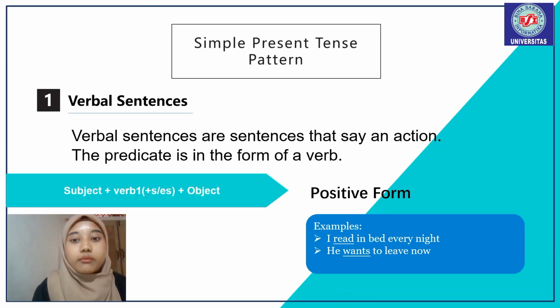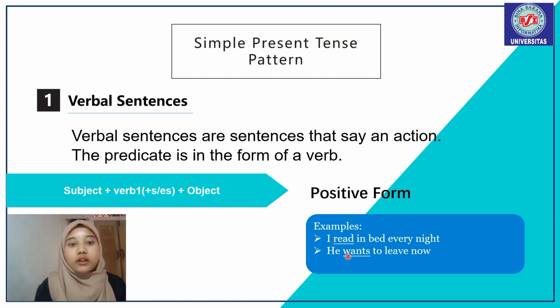Next, the simple present tense is divided into two patterns. The first is the verbal sentences. Verbal sentences are sentences that say an action. The predicate is in the form of a verb. The form of a positive verbal sentence is subject plus verb 1 or verb 1 ending in s or es plus object.